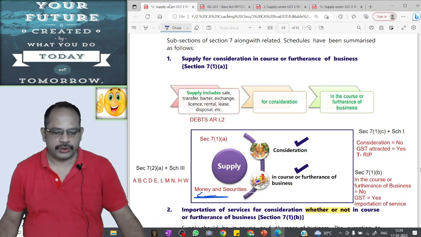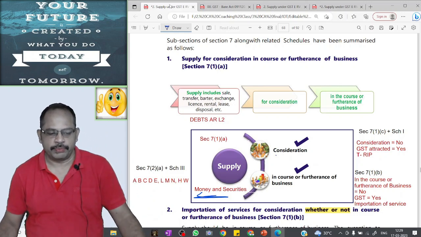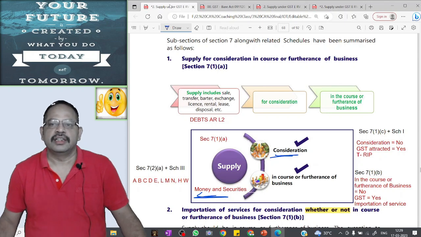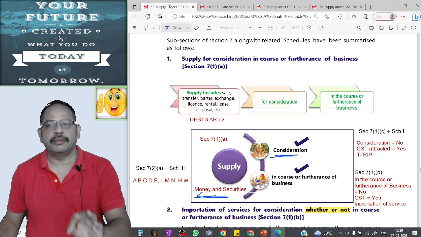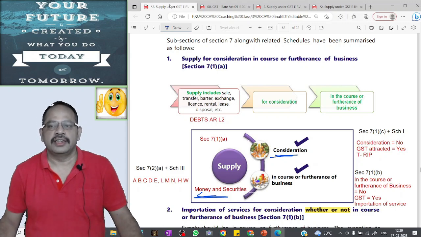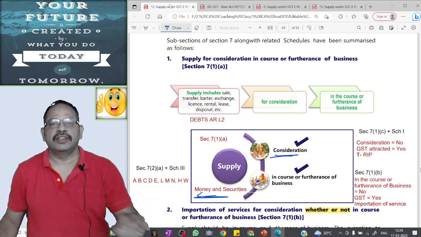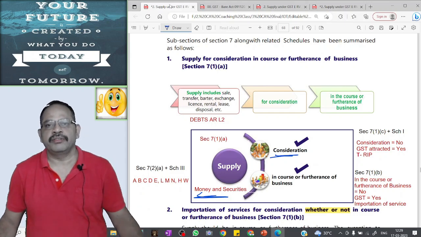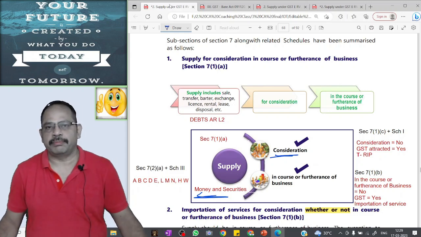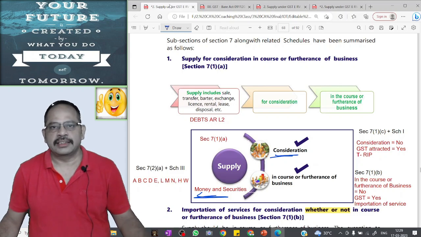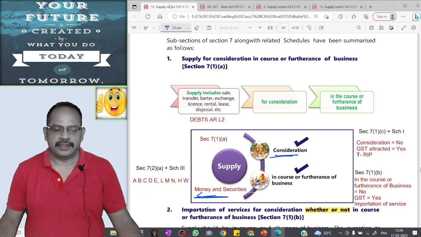Here the condition number 2 is the supply should be for consideration. Supply without consideration is not a supply, is not a taxable event and GST will not be attracted. But there are 4 circumstances in which even though there is no consideration, it will be treated as deemed supply and it is a taxable event and GST will be attracted.